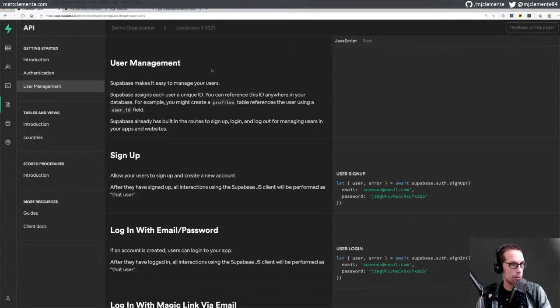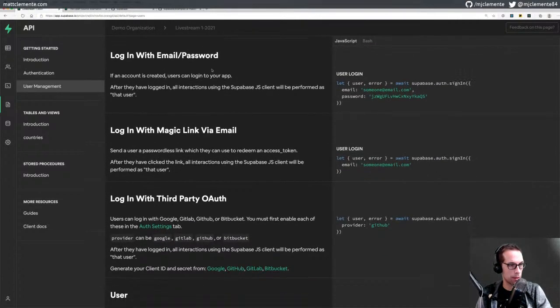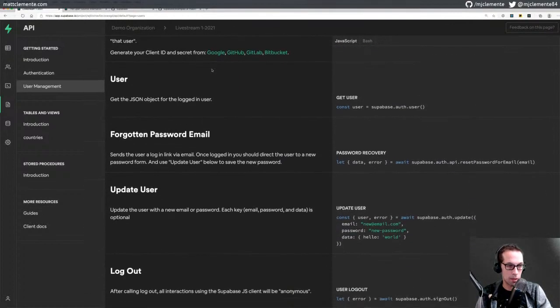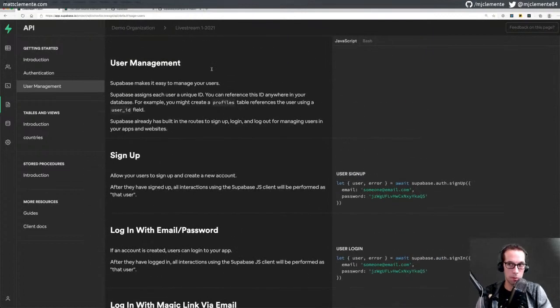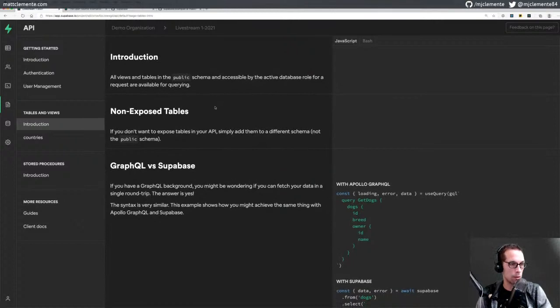Okay, user management makes it easy to manage your users. All right, log in with email and password. So, I'm still a little hazy. I guess we'll get there, but I'm still a little hazy on what the concept of users is here. All views and tables in the public schema are accessible by the active database role. If you don't want to expose tables in your API, simply add them to a different schema, not public. Okay, makes sense.